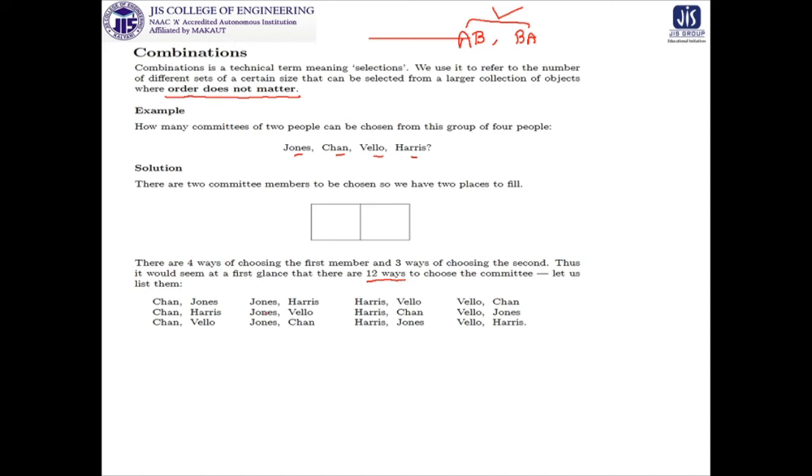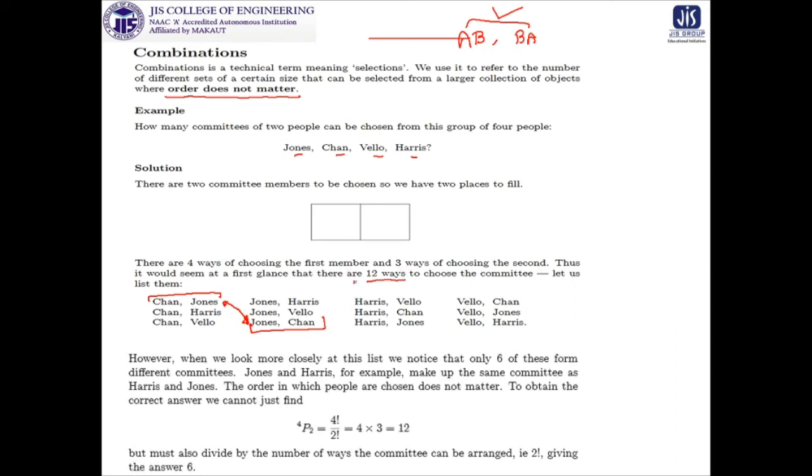But if you look at this, Chan and Jones, and Jones and Chan, are they different according to the definition of combination, or according to a real life example, that a committee is constituted by Chan and Jones? And if I am stating a committee is constituted by Jones and Chan, is this a different statement? No. So for the original calculation we have to divide by 2, because these 2 can be arranged in 2 factorial ways.